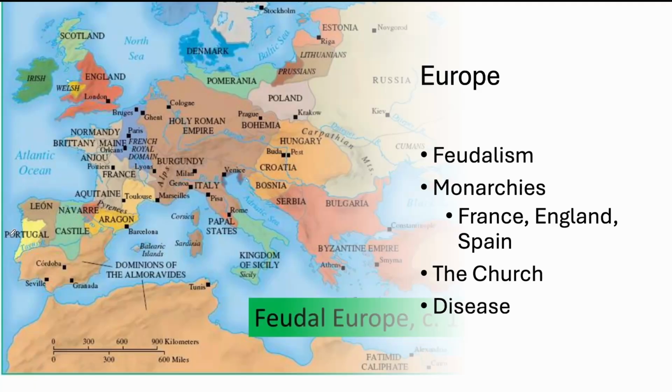Now Europe was largely decentralized after the fall of Rome. It's dominated by feudalism, a system where lords granted land to vassals in exchange for loyalty. Large, powerful monarchies were on the rise though, like France, England, and Spain, which set the stage for modern states to form. We also have religion, where the Roman Catholic Church was Europe's unifying force, providing education and moral authority. And we have the Crusades, of which there's a variety, and you can go into that deeper in a different video, but they're religious wars against Muslims to claim the Holy City, and they're connected to trade routes and classical knowledge.